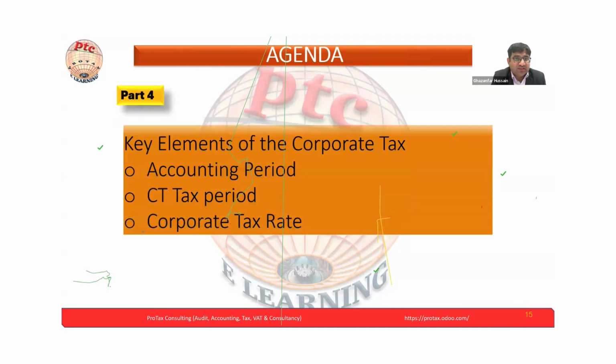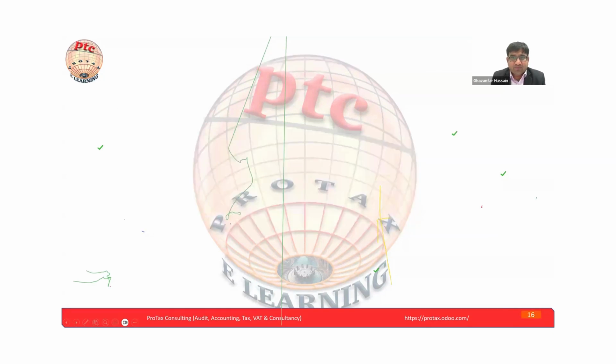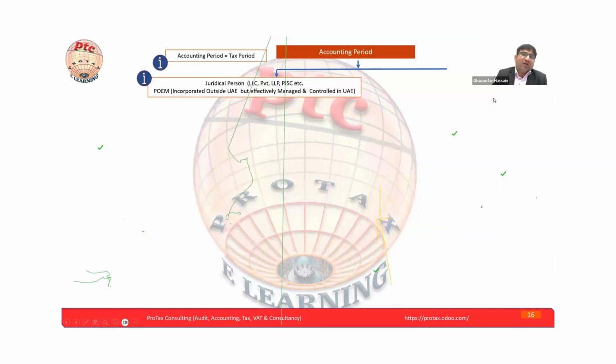Part 4, we are discussing key elements of corporate tax: accounting period, tax period, and corporate tax rate. We already have an understanding of the accounting period and tax period, but let's understand from here also what is the accounting period. Accounting period is equal to tax period. Already we discussed this part.